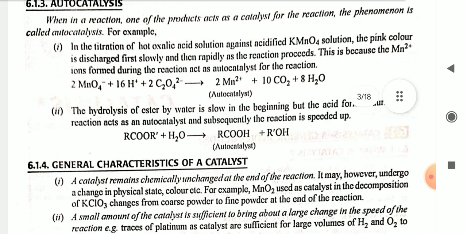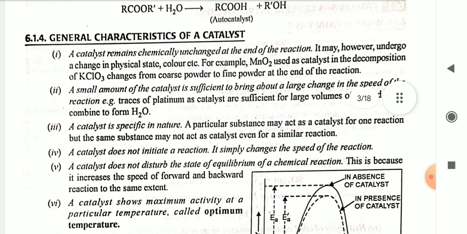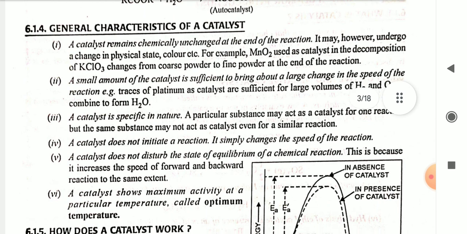General characteristics of a catalyst. First, a catalyst remains chemically unchanged at the end of the reaction. It may, however, undergo a change in physical state, color, etc. For example, MnO2 used as catalyst in the decomposition of KClO3 changes from coarse powder to fine powder at the end of the reaction. Second, a small amount of the catalyst is sufficient to bring about a large change in